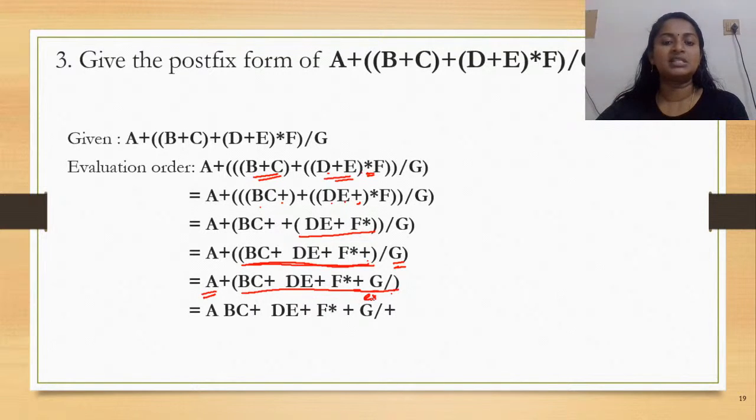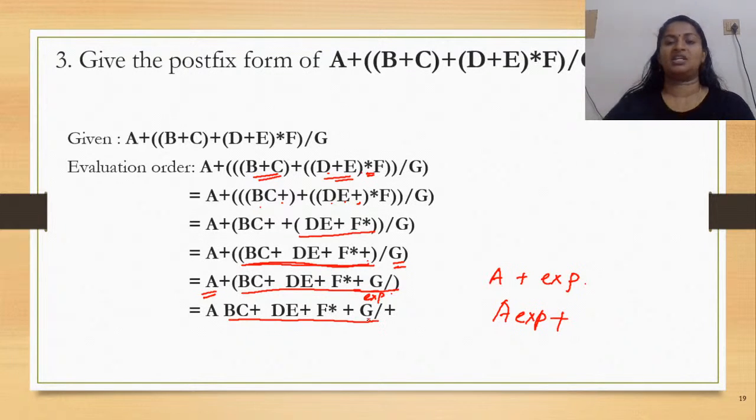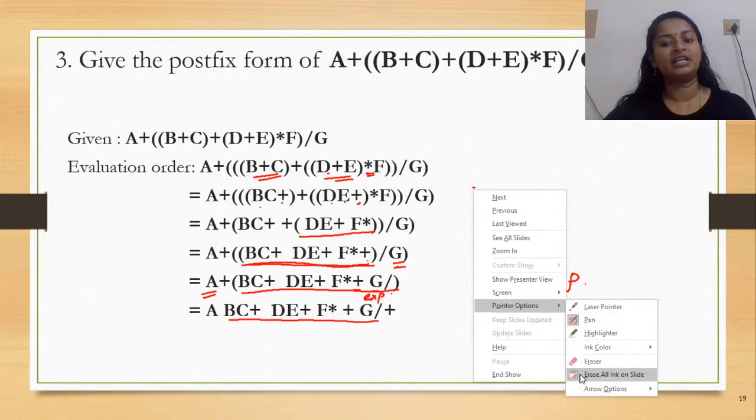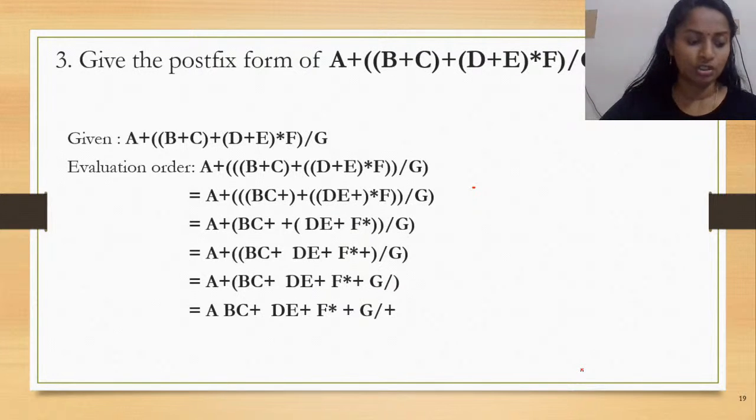Now let me name this as EXP. So this is of the form A plus EXP, right? How to convert it to the postfix? You would write A, EXP, plus. So in the place of EXP, you would write the entire expression. Okay. So I hope with these three examples, it is clear how to convert a given infix expression to a